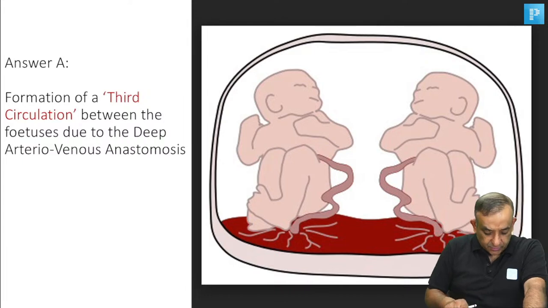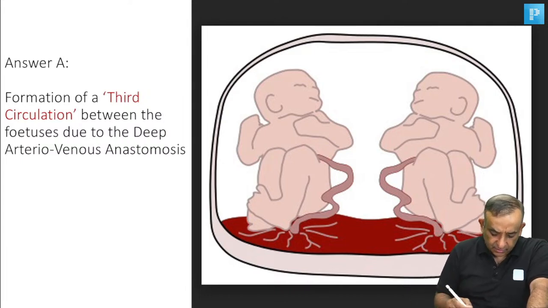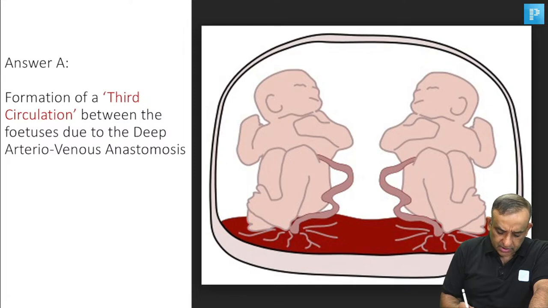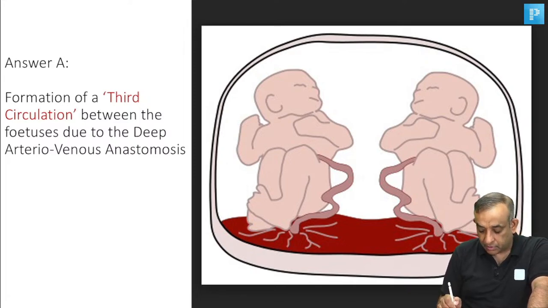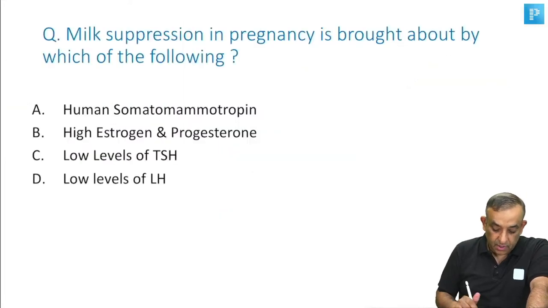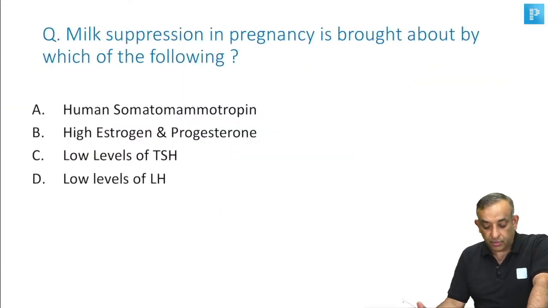This is that picture which was misplaced. This is what I was trying to tell you, the monochorionic one, and I don't know how this picture came here. This is the monochorionic diamniotic, monochorionic monoamniotic twin, and in this monochorionic monoamniotic twin you may have a deep arteriovenous anastomosis. Anyway, milk suppression in pregnancy is brought about by which of the following?